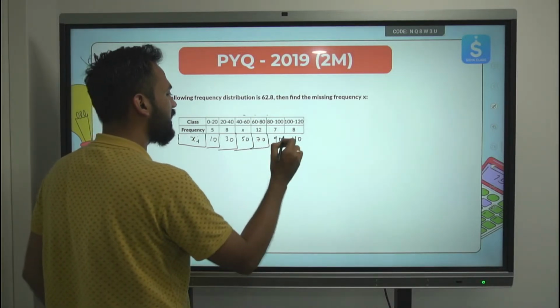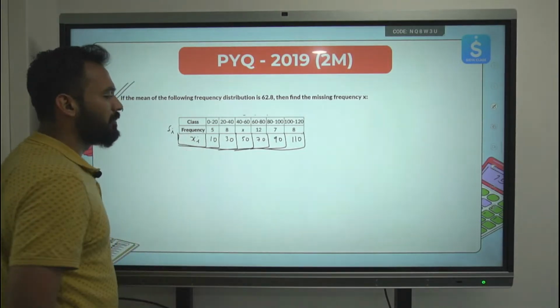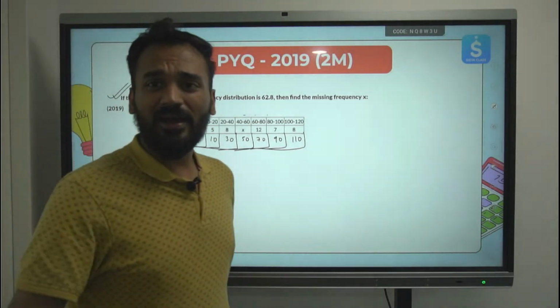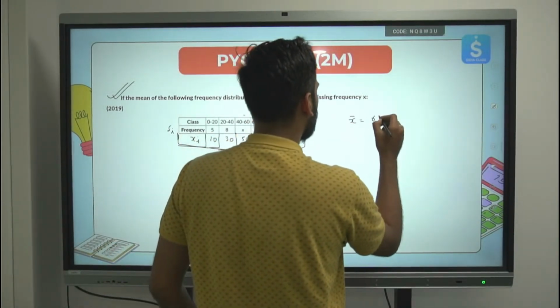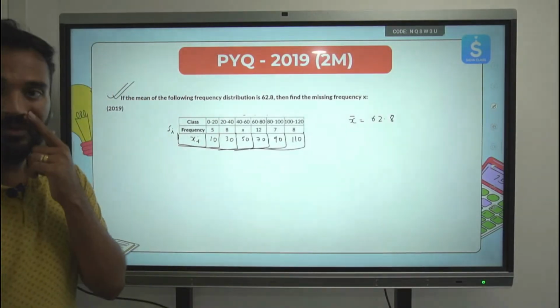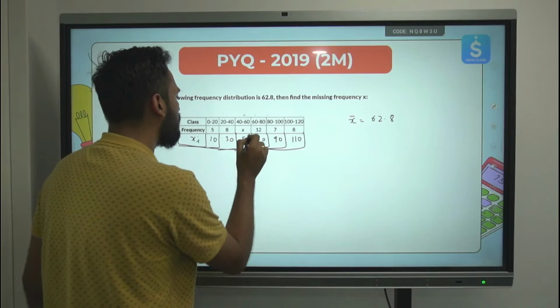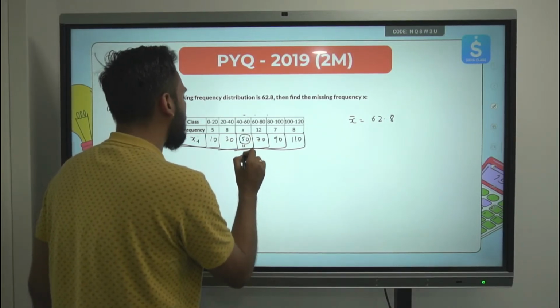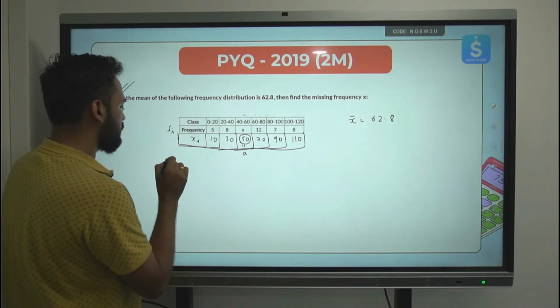50, 70, 90, 110. It will be difficult for us to multiply and divide and add all of these things. So instead of using this method, I will use the assumed mean method. What method will I use? I'll use the assumed mean. Let me take 50 as the assumed mean. If 50 is the assumed mean, I will now find the deviations.